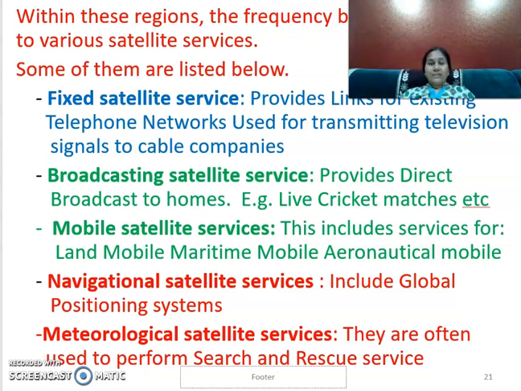Then, navigational satellite services, which are used for the Global Positioning System. In the present traffic situation, every person traveling in a vehicle or four-wheeler to any new place wants to move. This GPS system plays a major role to direct us to reach the destination, which path we can move, where the traffic is, in which path there is no traffic, and how much distance it takes when we go by the shortest path or when we travel by the longest path to reach the destination.